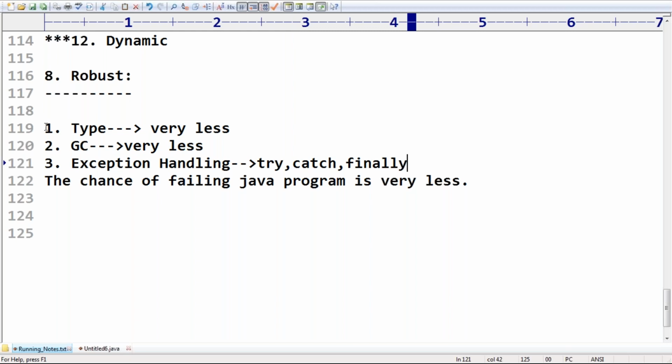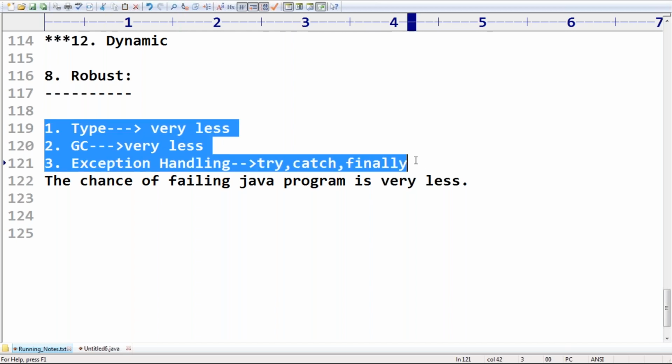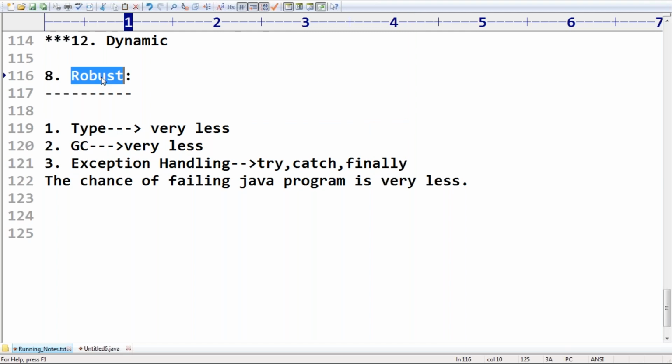Because of all these reasons, maybe the exception handling reason, or the garbage collector reason, or the compiler type checking reason, the chance of failing a Java program is very less. That's why Java is considered a robust programming language. Why is Java considered robust? Because the chance of failing a Java program is very less.